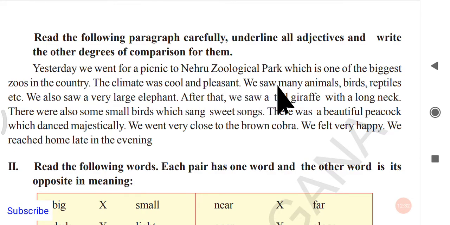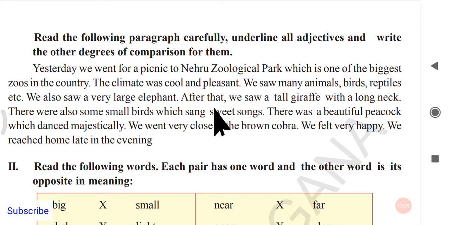Next, we saw many animals and birds, reptiles, etc. We also saw a very large, again we have got an adjective here: large, larger, largest. Next, after that, we saw a tall, tall is again an adjective here: tall, taller, tallest. Next, with a long neck. So there were also some small birds: small, smaller, smallest, which sang sweet songs.